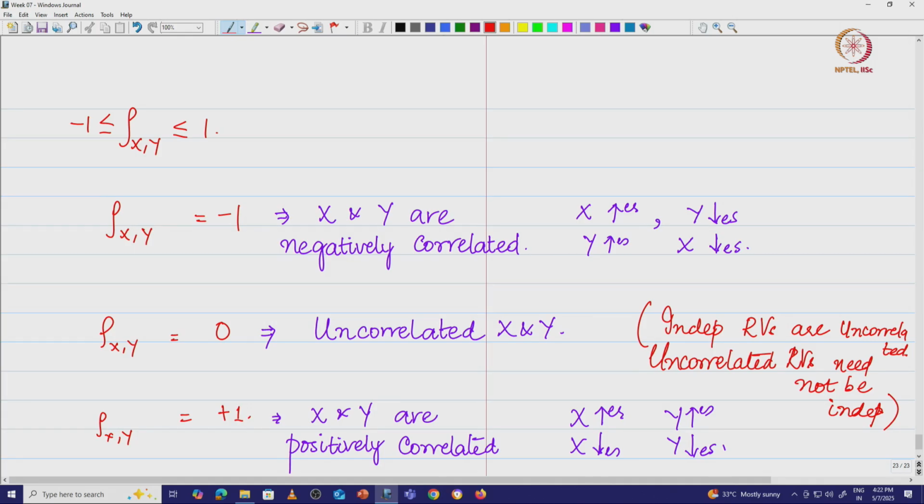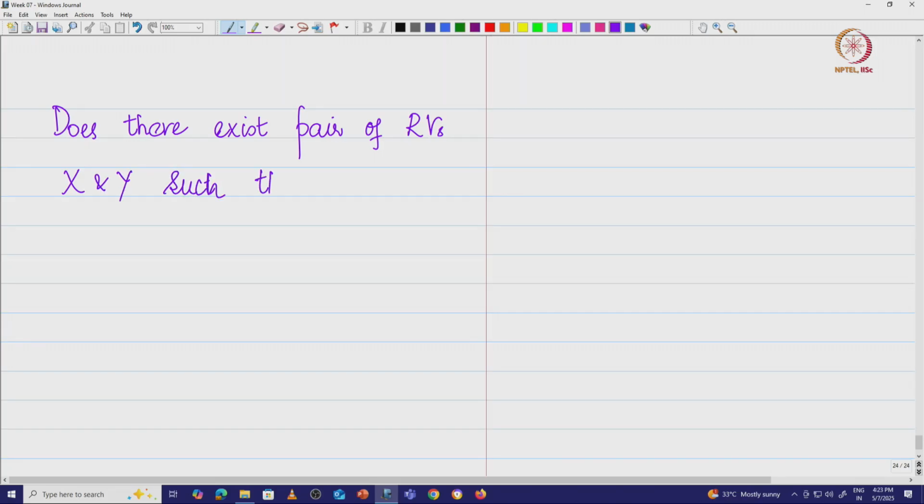So, what are we going to ask? Does there exist a pair of random variables, let us say x and y, such that if they are uncorrelated, they are necessarily independent?